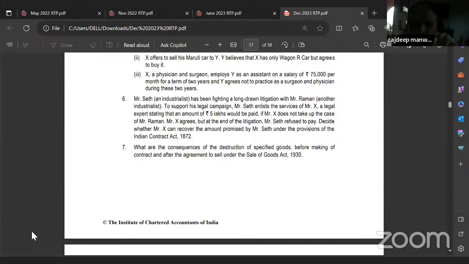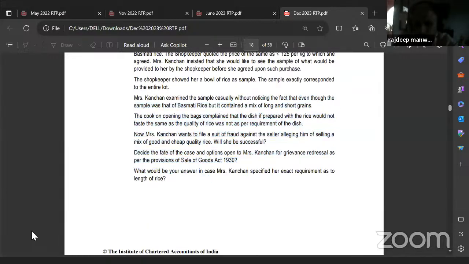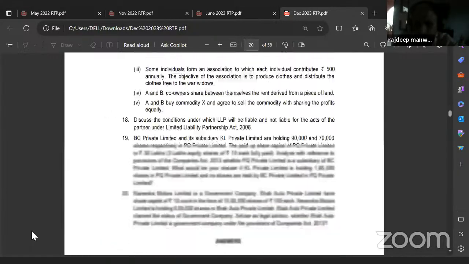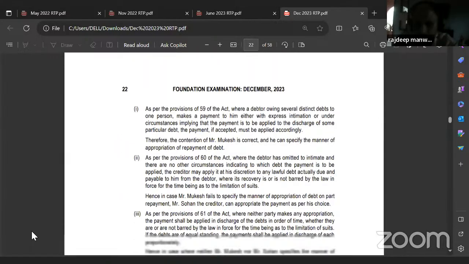Read the answer quickly, because we are running out of time. I have to do the Sale of Goods Act also, and I have to do the Companies Act also, right? Quickly.